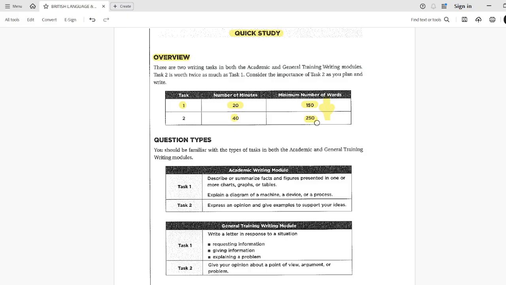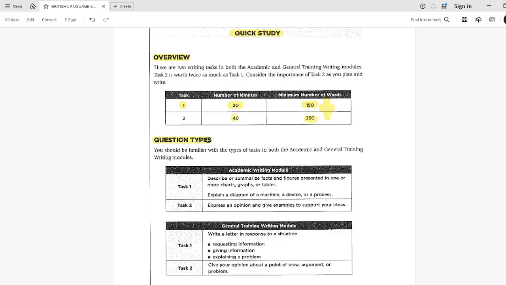So here is one thing which is very important, which I always recommend to my students: as you know that task 2 carries more marks and more weightage, so always try to attempt task 2 first. In the IELTS exam, it is up to you whichever task you want to do first. Okay, so let's talk about the question types.